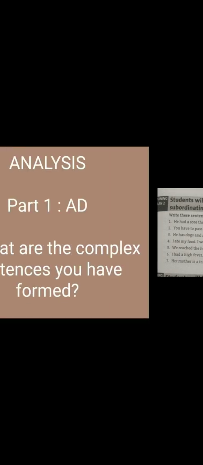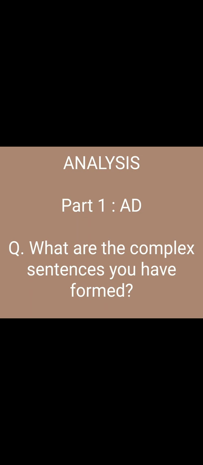Then all of you refer to the teacher's resource sheet, and today we will learn how to form a complex sentence by joining two ideas with when, after, before, as soon as, although, while, because, and if. So what are the complex sentences you have formed? Here we have to form complex sentences using subordinating conjunctions. We have two simple sentences, and we have to make a complex sentence by using these two simple sentences and subordinating conjunctions.